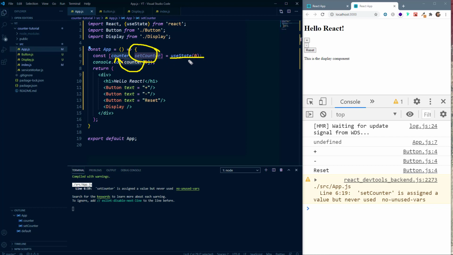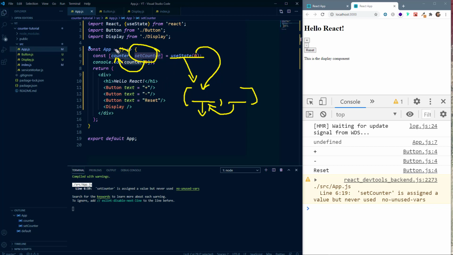So we can recapitulate again. This useState is a function or a hook provided by React to set state inside of a React component. It returns an array with exactly 2 elements. The first one is the state variable and the second one is the function to update the state variable, and this variable is initialized by the argument which is being passed inside the useState hook.